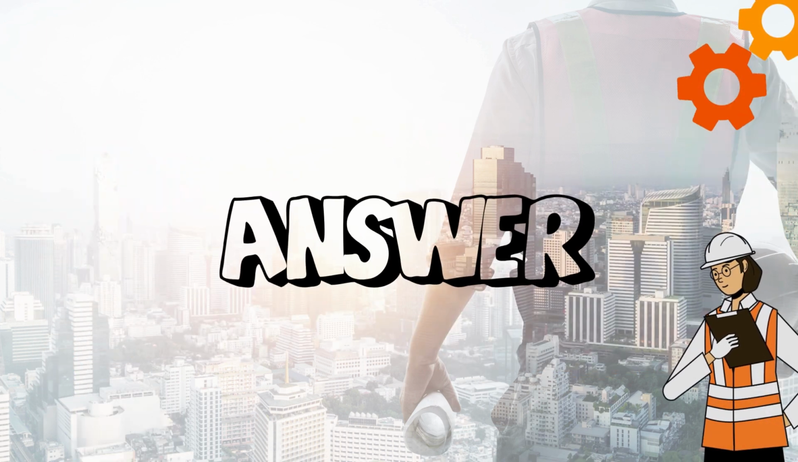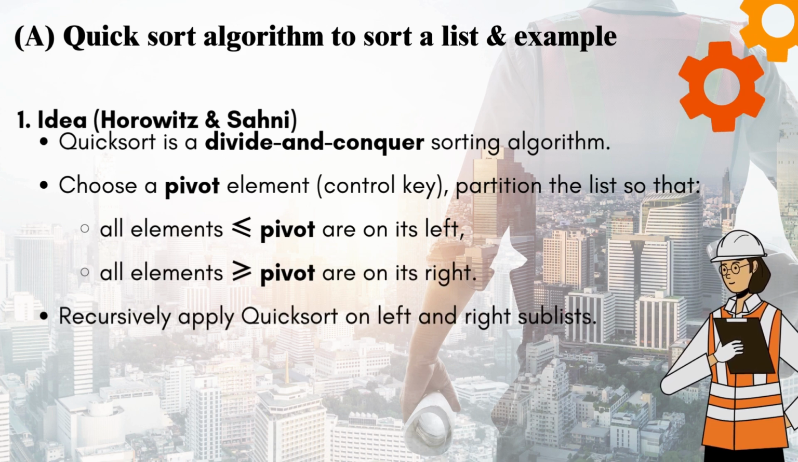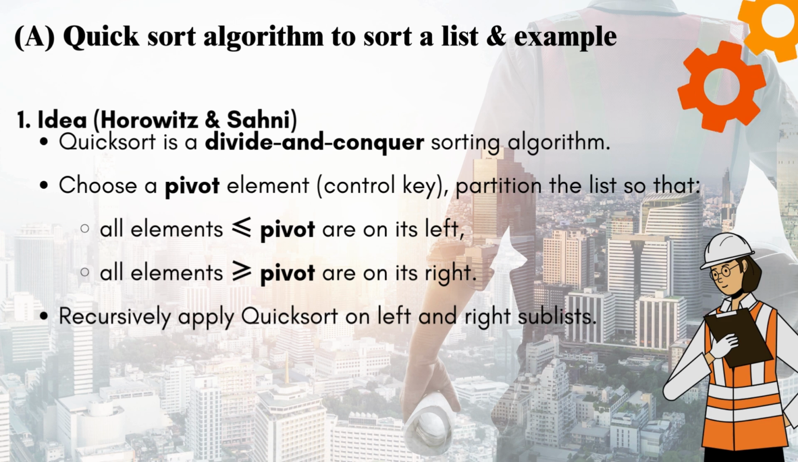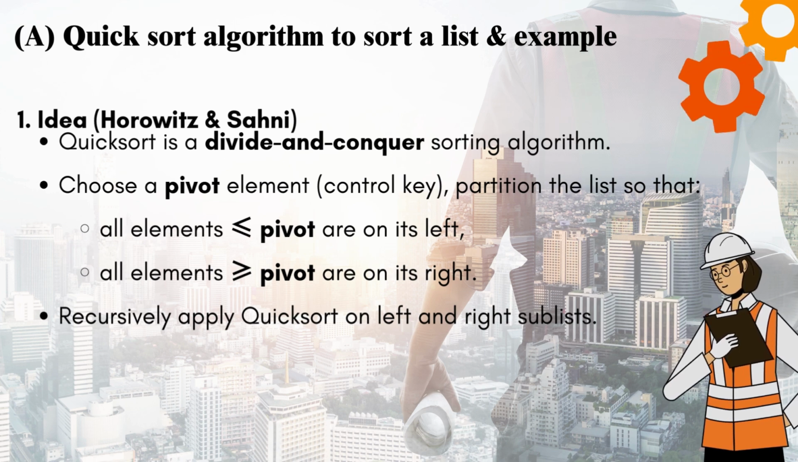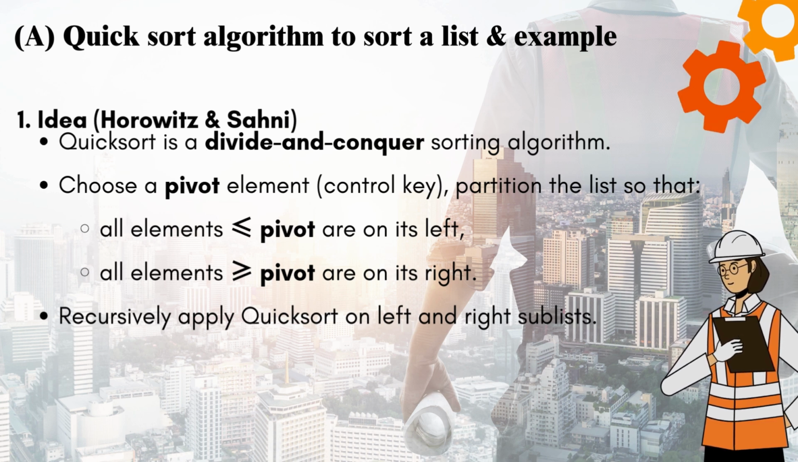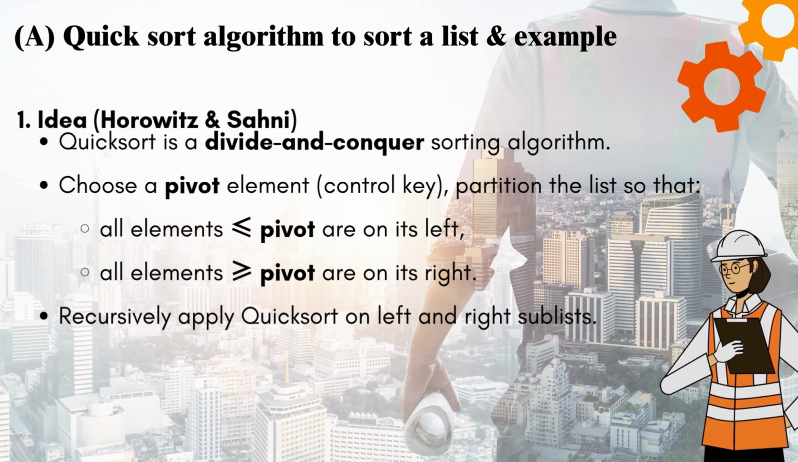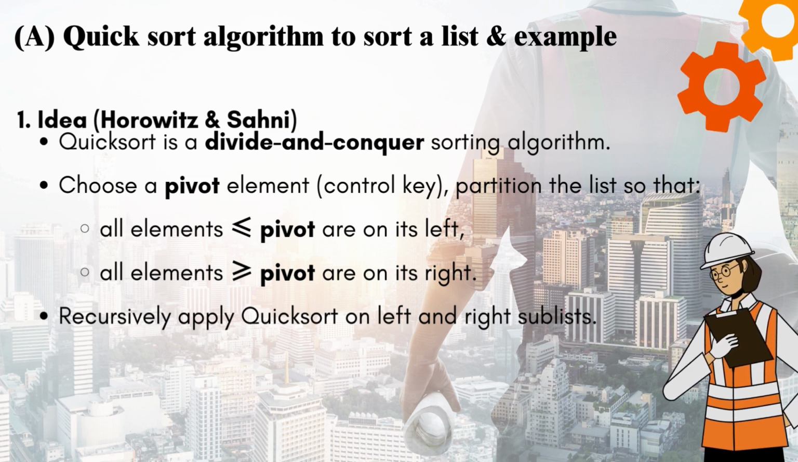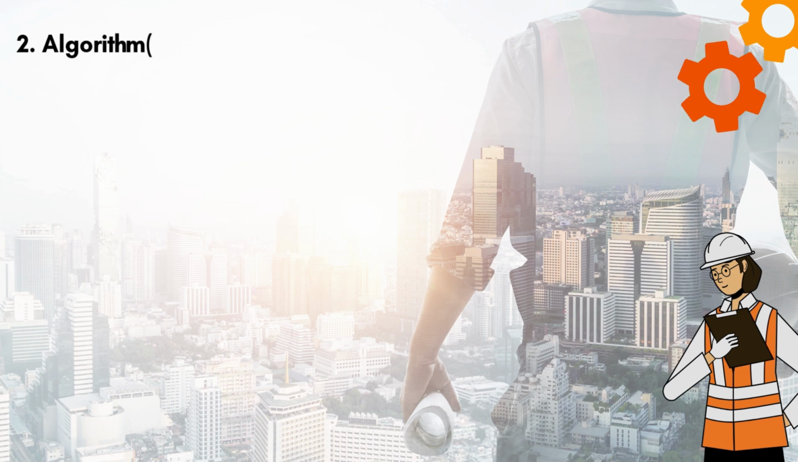Answer. A. Quicksort algorithm to sort a list and example. 1. Idea: Horowitz and Sahni. Quicksort is a divide and conquer sorting algorithm. Choose a pivot element, control key, and partition the list so that all elements less than or equal to pivot are on its left, and all elements greater than or equal to pivot are on its right. Recursively apply quicksort on left and right sublists.